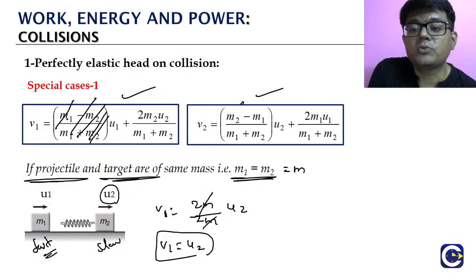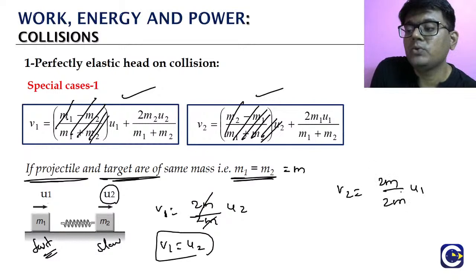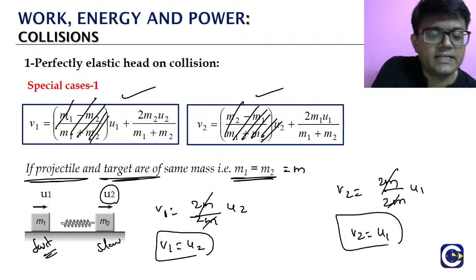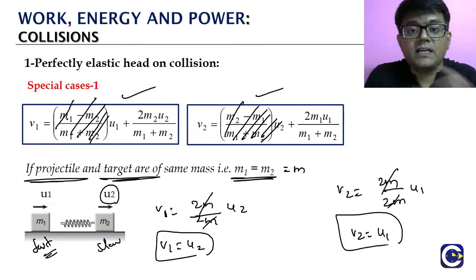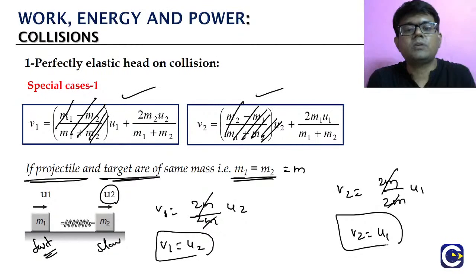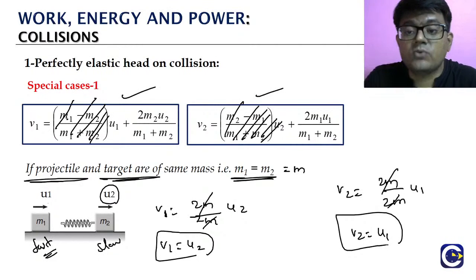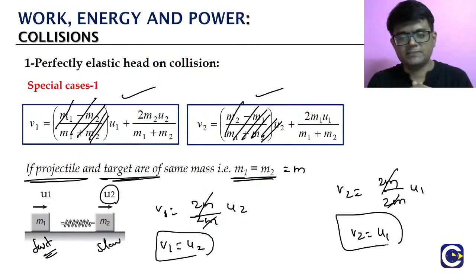Similarly, M1 is equal to M2, so this also will be 0. V2 is equal to what? Look at this, 2M by 2M into U1. Quite interesting, right? What is happening? After the collision, the particles are just interchanging the velocities. Look at this, V1 is equal to U2, V2 is equal to U1. They just interchange their velocities. This is about the perfectly elastic head-on collision between two objects having equal mass.